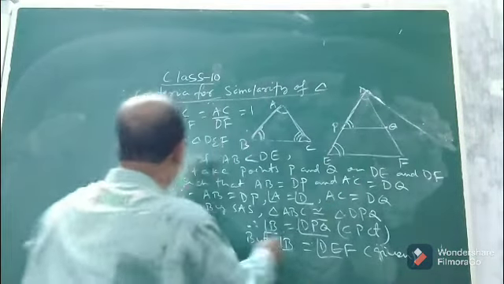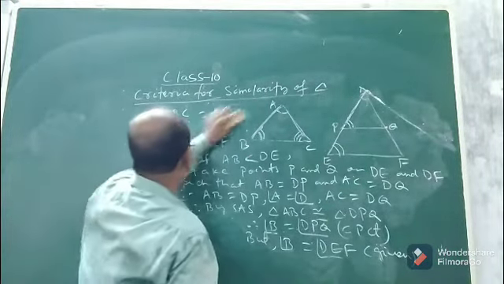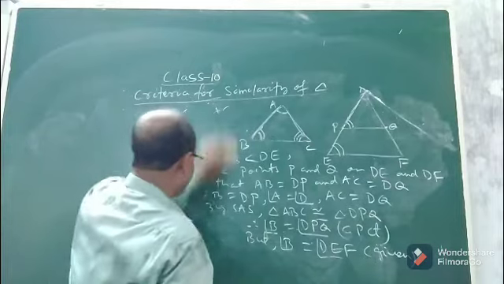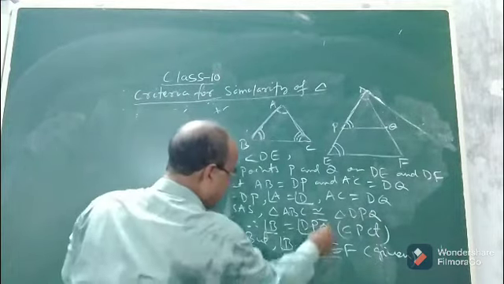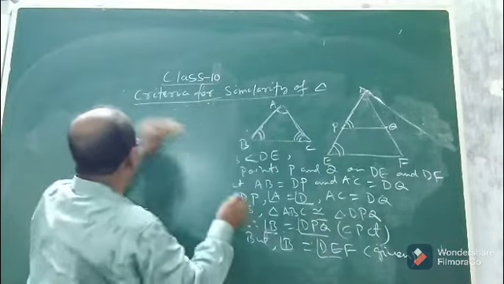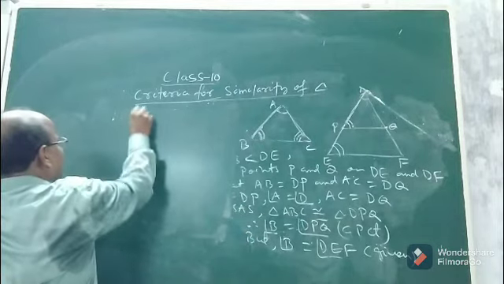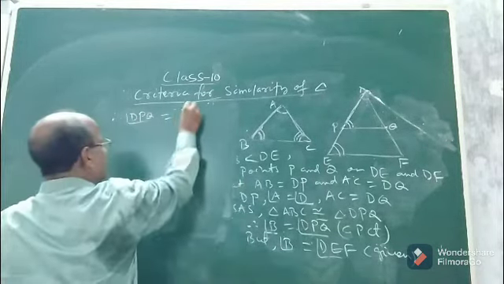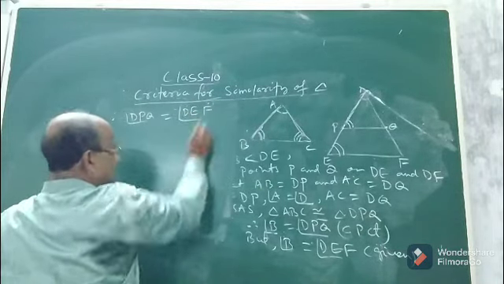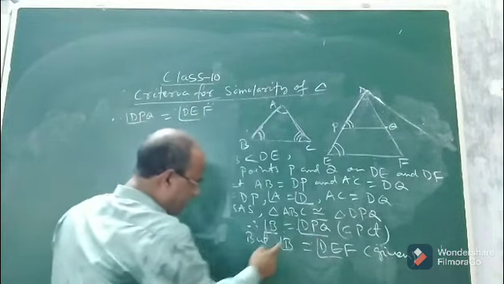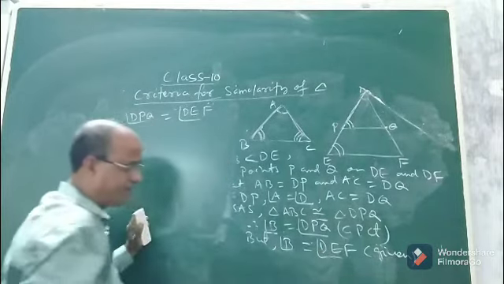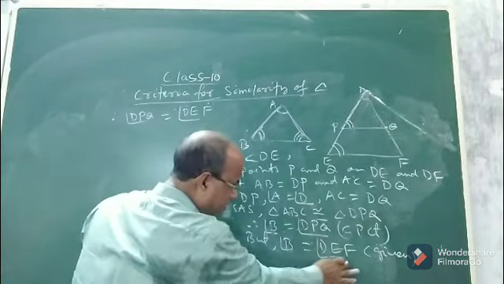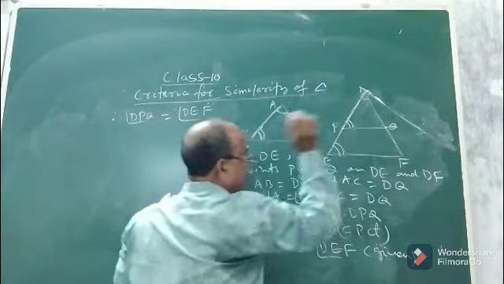Therefore angle DPQ will be equal to angle DEF. Since angle B equal to DPQ and angle B is also equal to angle DEF given, angle DPQ must be equal to angle DEF.